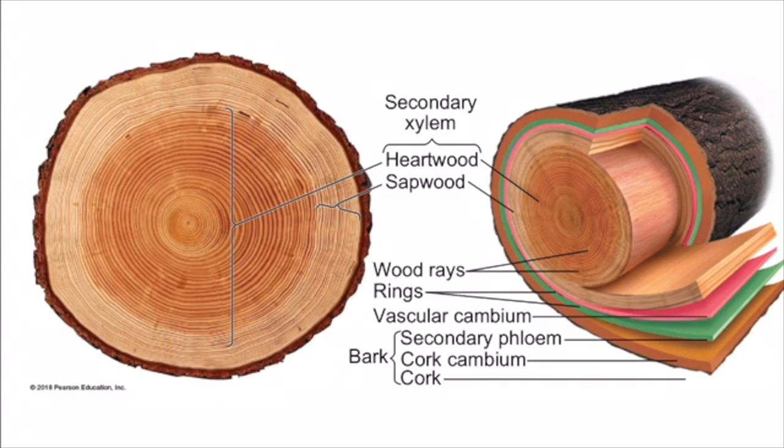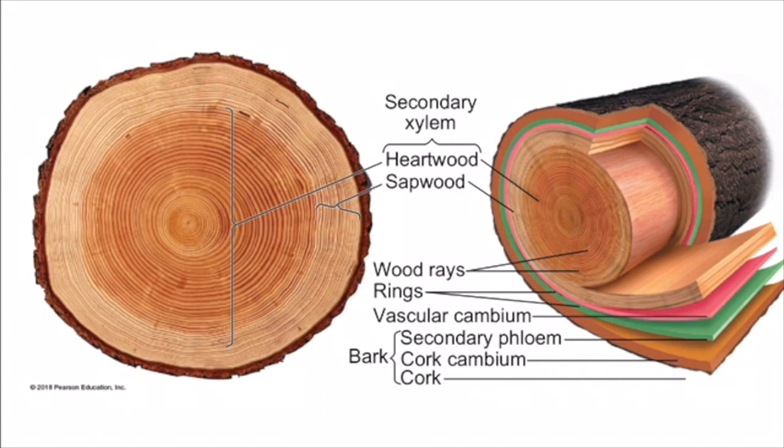So my part of 31.8 is mainly focusing on the figure in front of you. The log on the left is showing the results of several decades of secondary growth. The bulk of a trunk like this is mainly dead tissue. The living tissues in it are the vascular cambium, the youngest secondary phloem, the cork cambium, and the cells in the wood rays, which you can see coming out from the center of the log in the right figure. The wood rays consist of parenchyma cells that transport water and nutrients. They store organic nutrients and they aid in wound repair.